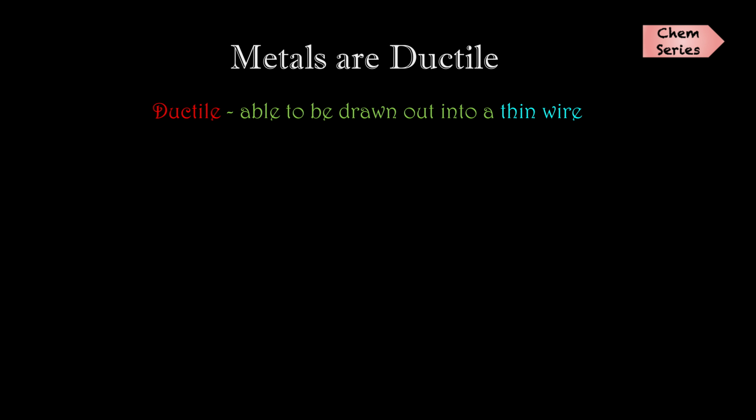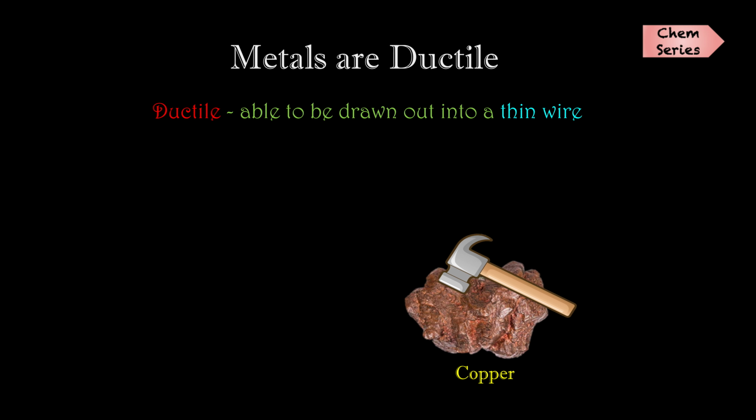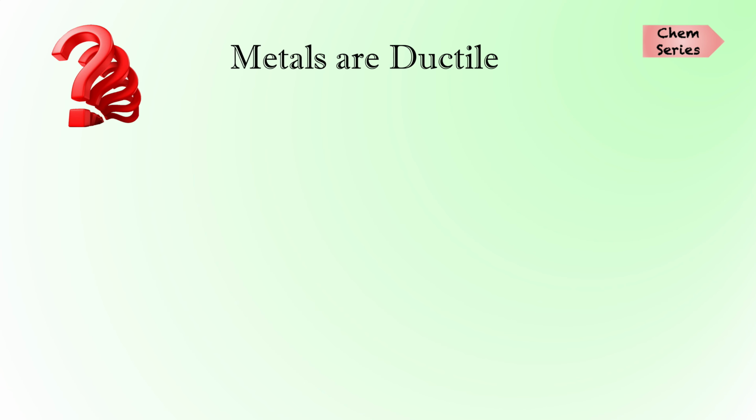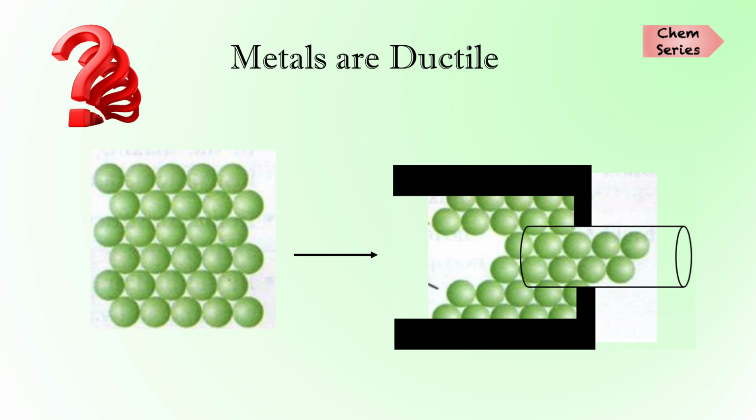A similar explanation is also enough for ductility, that is, it can be drawn into thin wire without breaking or cracking. So if you take copper, it can be turned into thin copper wires because of its good ductility property. You see, when we hammer or pull the metal in a linear fashion, the layers of positive ions can be drawn linearly and can form into thin wires. Since there will be delocalized electrons around each positive ion, that prevents the positive ions from repulsion, that's why without cracking or breaking it is turned into a thin wire.